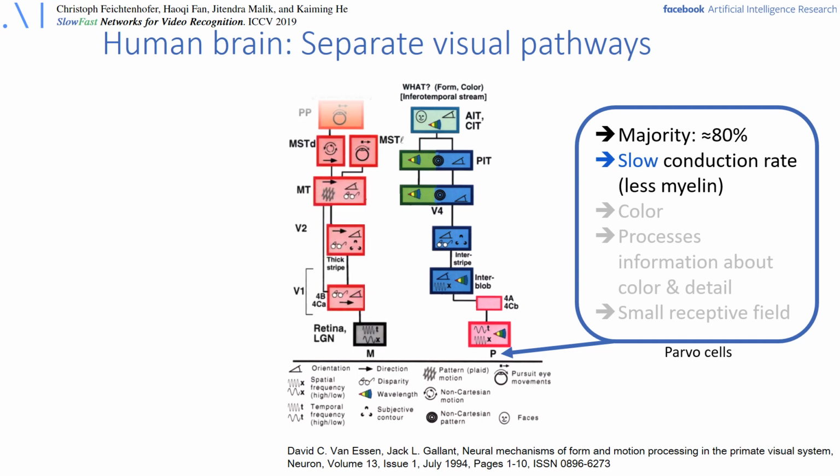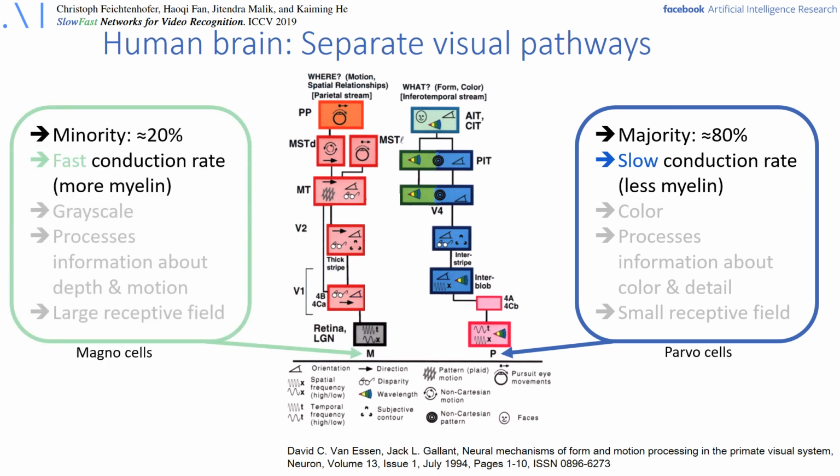The dorsal or WHERE pathway, on the other hand, is responsible for motion recognition. It builds upon magno cells, M cells, and these cells amount to less than 20% of the cells in the retina and can only process coarse grayscale information. However, they operate at a fast refreshing rate. Notably, we also see lateral connections between the 2 pathways.